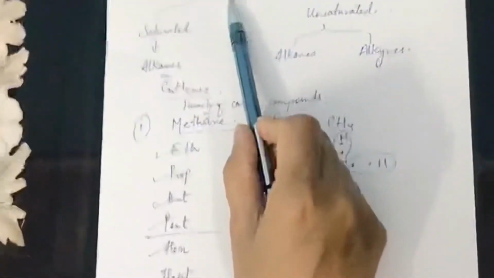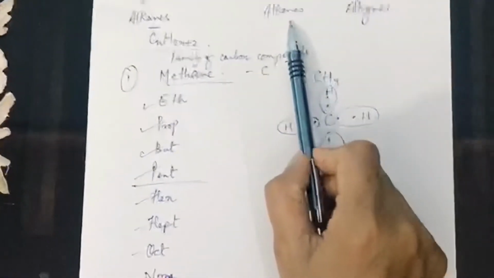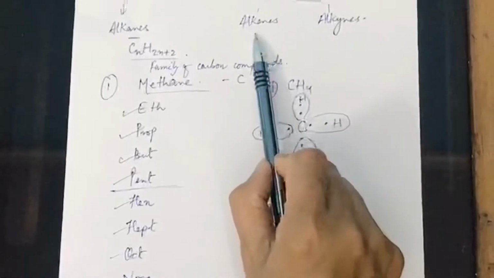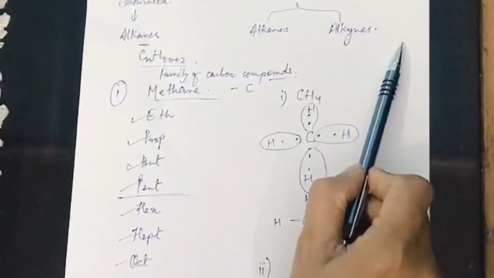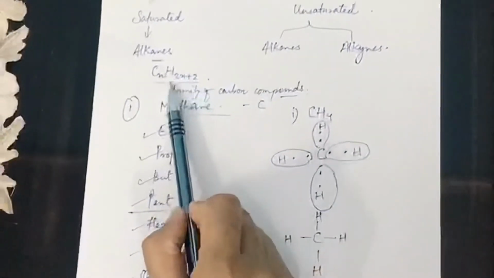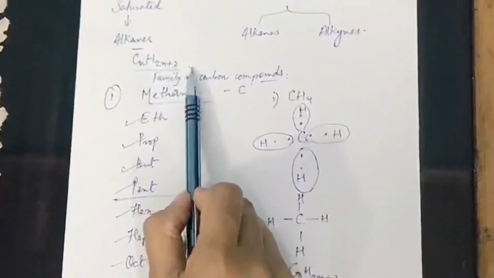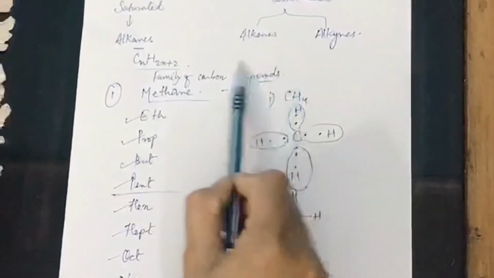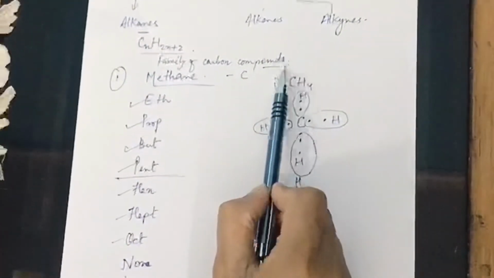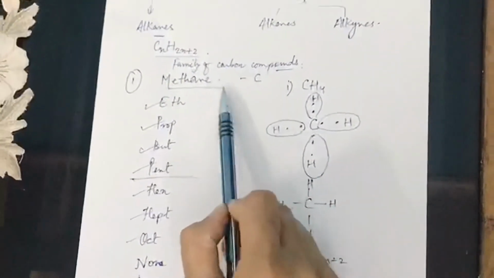We were discussing hydrocarbons, saturated and unsaturated. Saturated are alkanes, unsaturated are alkenes and alkynes. Alkenes refer to double bonds, alkynes refer to triple bonds. And for alkanes, the formula is CnH2n+2. We will understand the family of carbon compounds. Students, they have specific names.